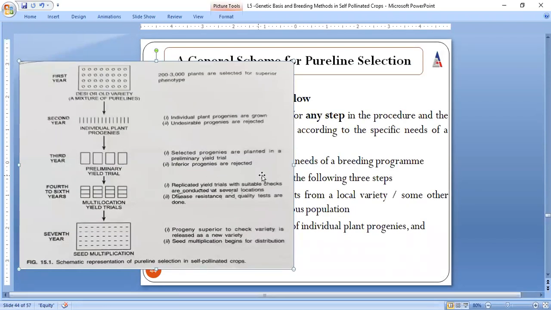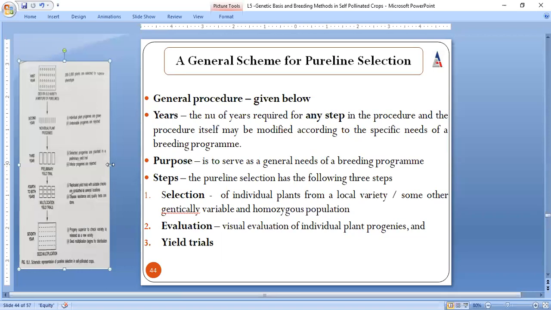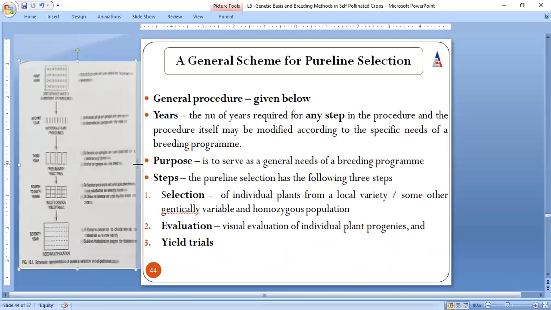It is also almost similar to mass selection only, but in some parameters it will be different. You need to remember the generations. Mass selection was getting completed in how many years? 6 years, but this is getting completed in how many years? 7 years. So here also we took the number of plants from 200 to 2000, maximum 2000.